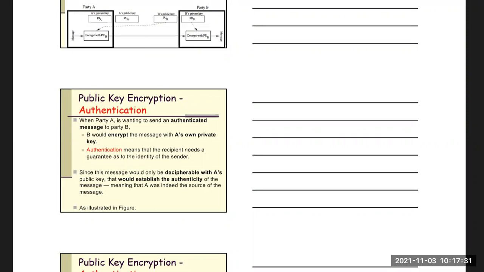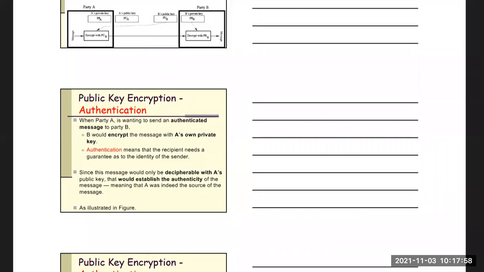That is authentication. Let's say between party A and party B, the authentication should be done. Party A wants to send an authenticated message to party B. That means party B wants to know whether he or she is party A or not.